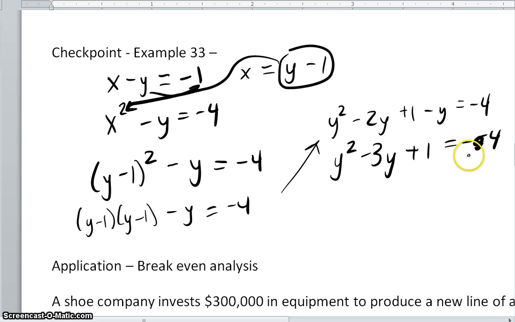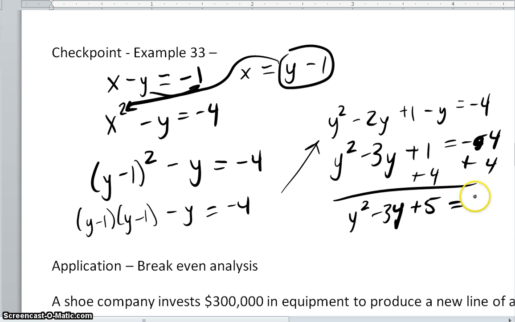If I add the like terms to the other side, if I add 4 to the other side, I get y squared minus 3y plus 5 equals 0. Now we have a problem with this one because this one is infactorable, so you're going to have to do a little bit more work to get the answer for this one. Okay? So you have to go about this a little bit differently.